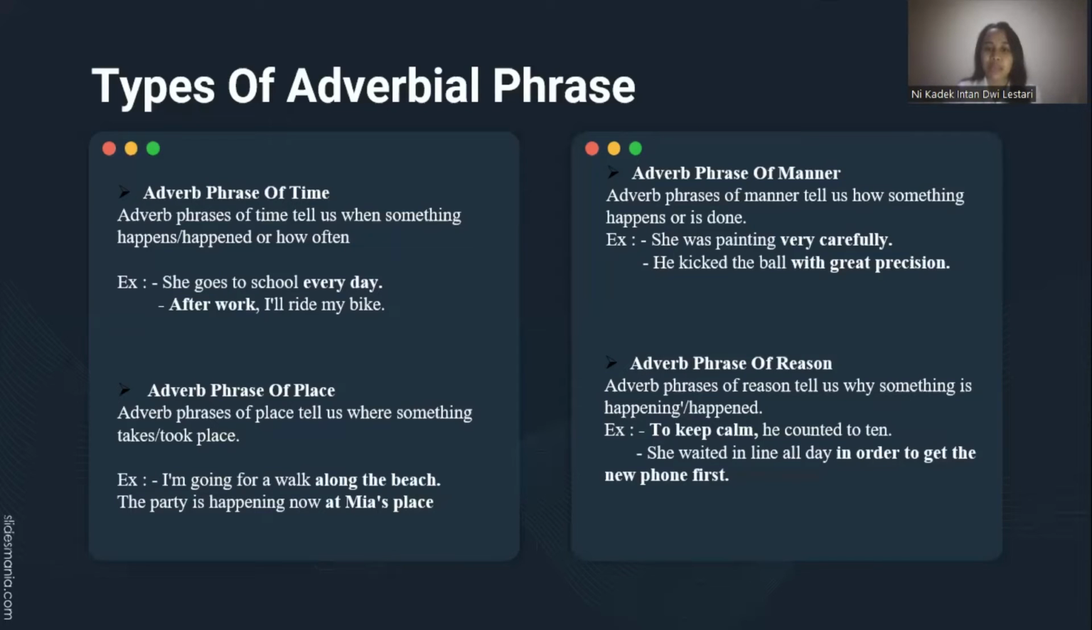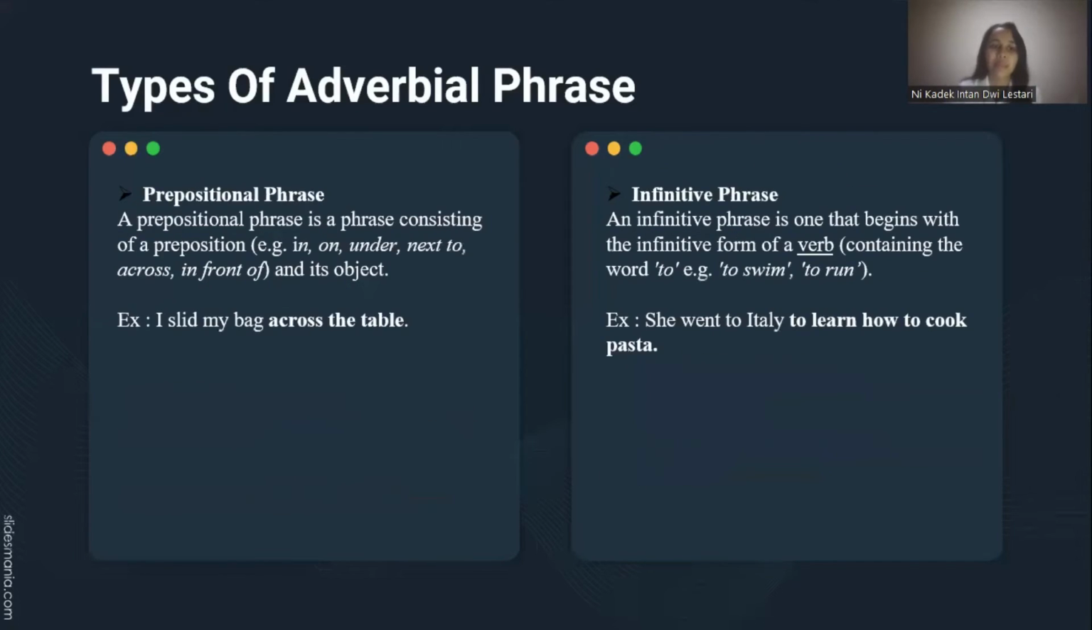And the next one is adverb phrase of reason. Adverb phrases of reason tell us why something is happening or happened. For example, to keep calm, he counted to 10. She waited in line all day in order to get the new phone first.